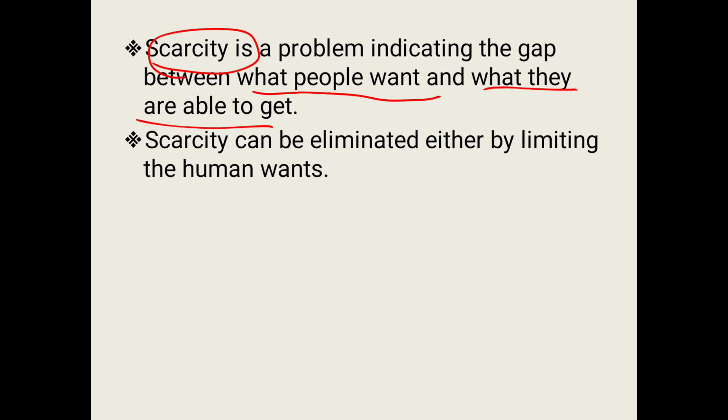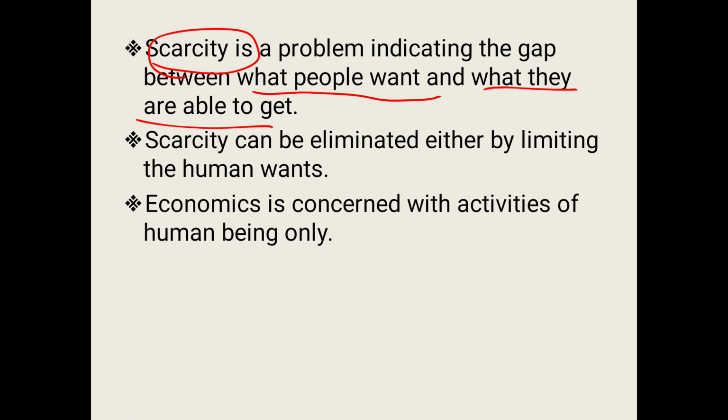Next one. Scarcity can be eliminated either by limiting the human wants, like how they do in socialism. The government produces only certain products, that is, there are only a few in number, so people do not have a choice there. So here also they said, because of the scarcity, what can be done? They have to limit the human wants.